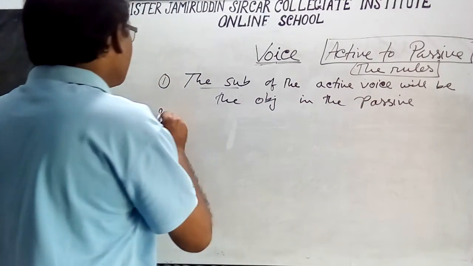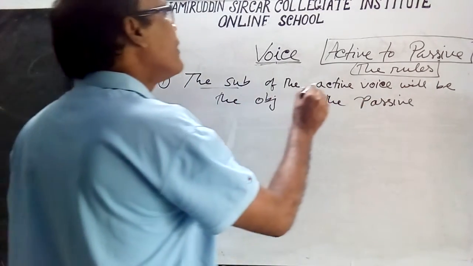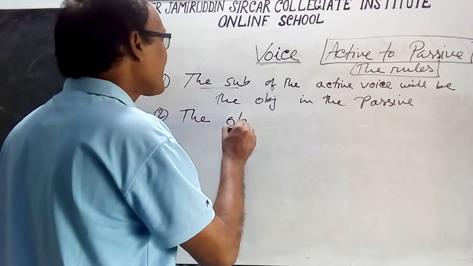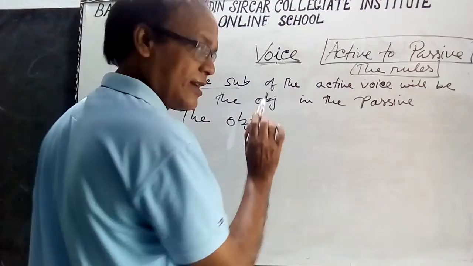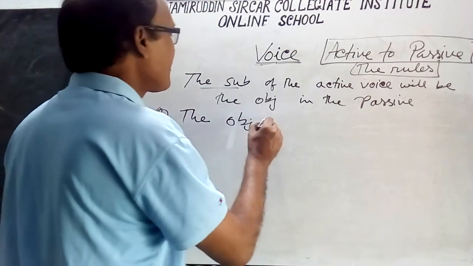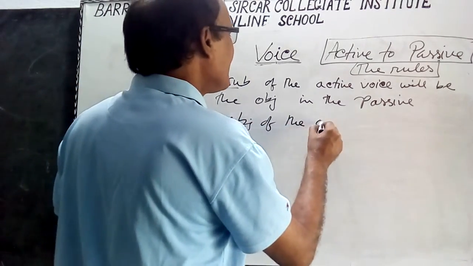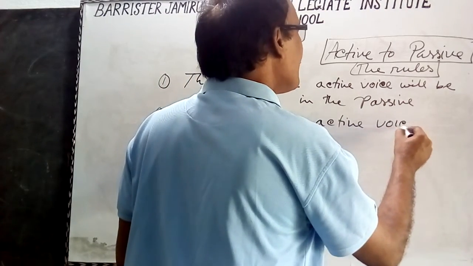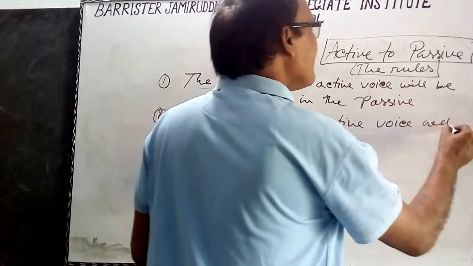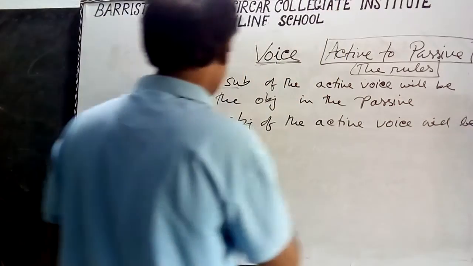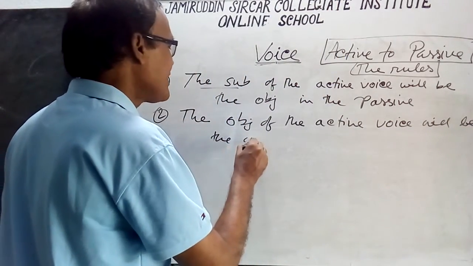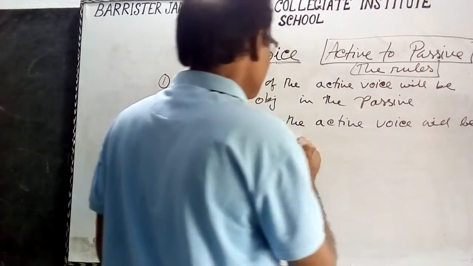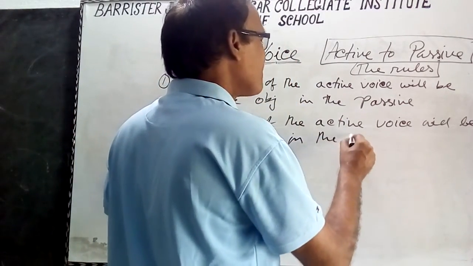And rule 2: similarly, the object of the active voice will be the subject in the passive voice.